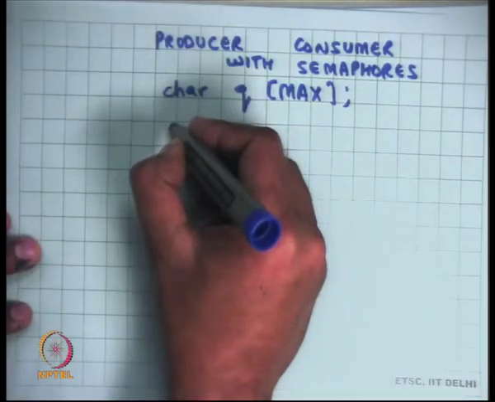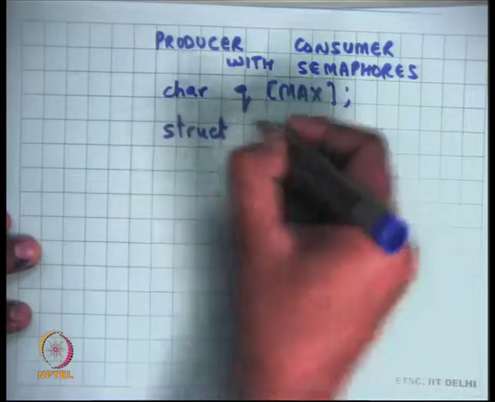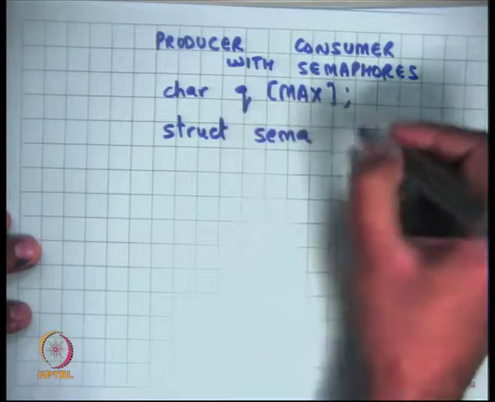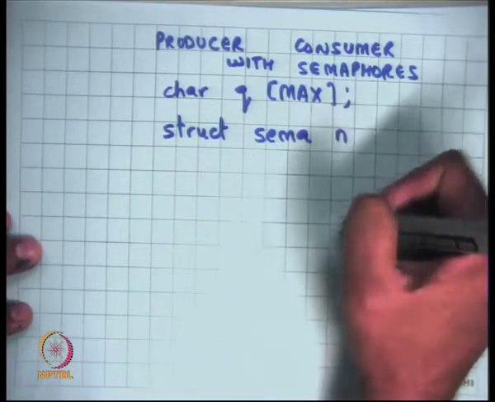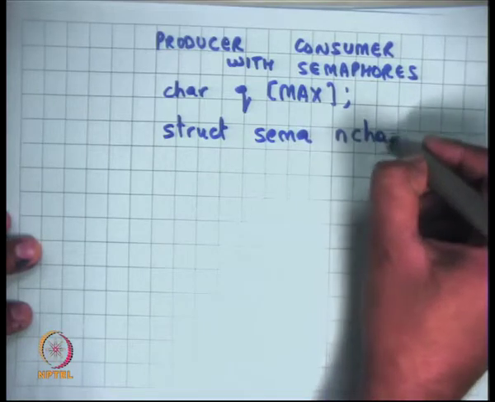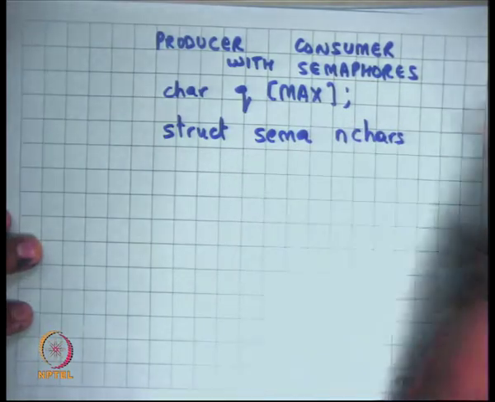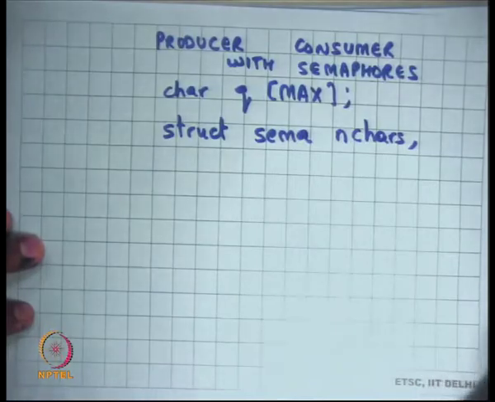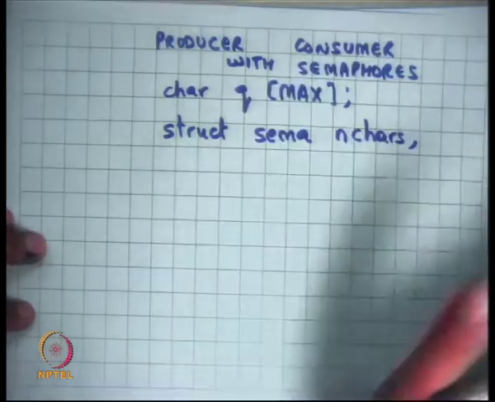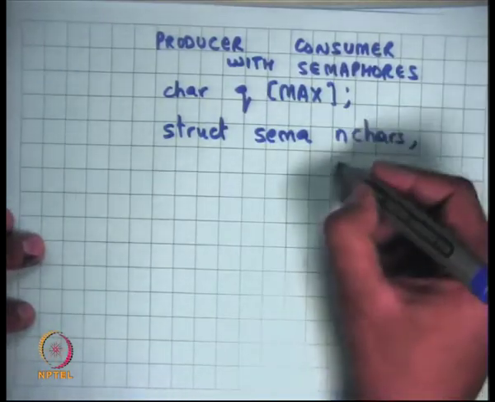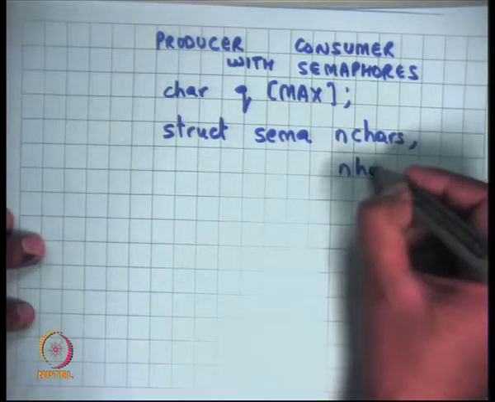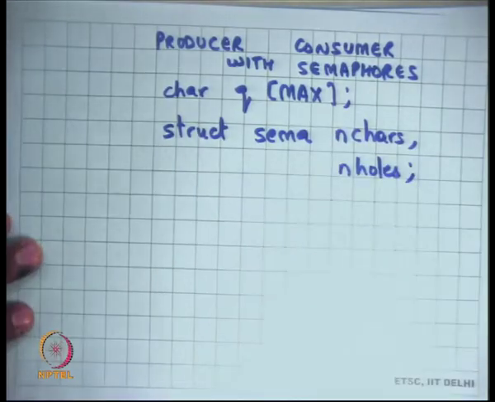All right. So I'll have two counters, and each counter will be of type sema. So struct sema: one is how many elements there are in the queue, let's say n chars. So it's just a counter, but I'm using semaphores to represent that counter. And then there is another counter called n holes, which is how many empty slots there are in the queue.